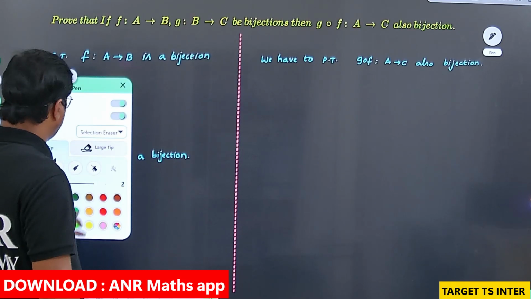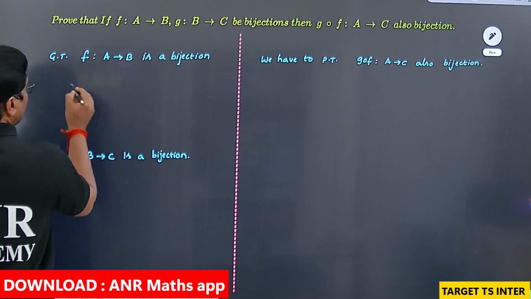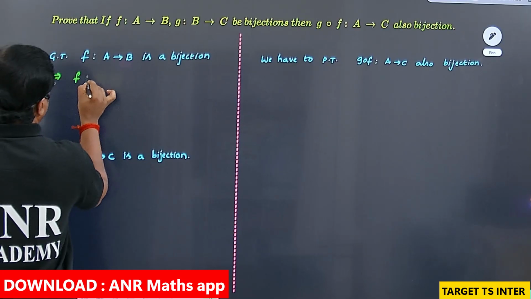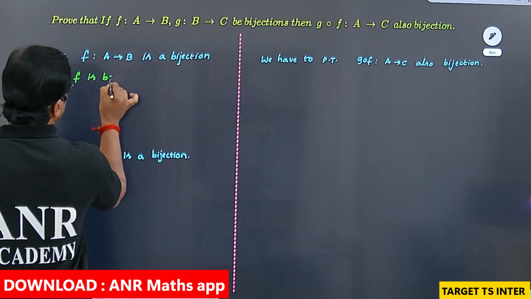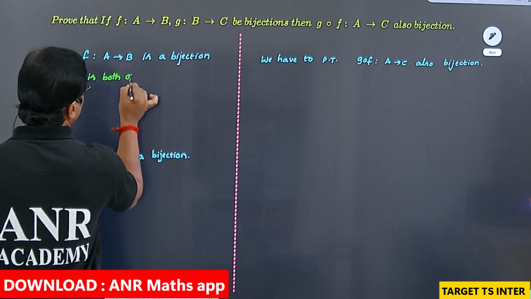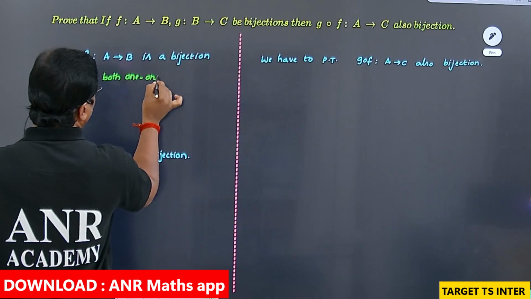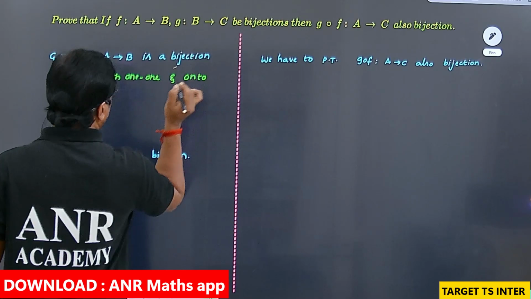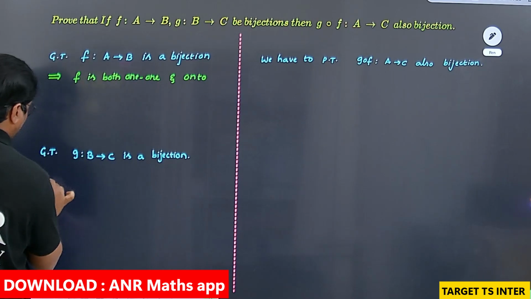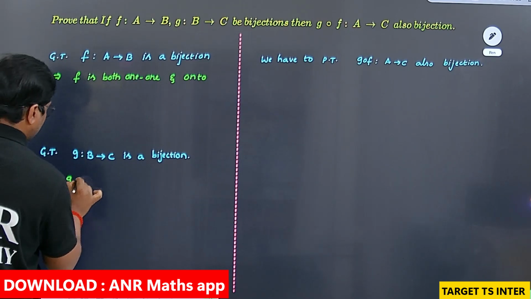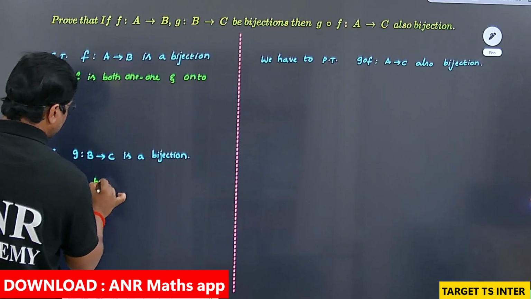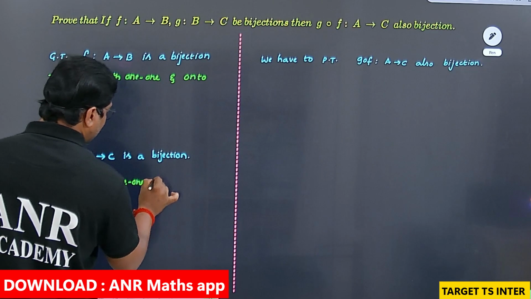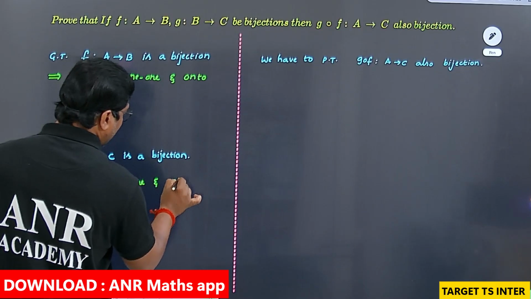First one, bijection implies F is both one-one as well as onto, and the same here I am going to mention the function G is both one-one and also onto.